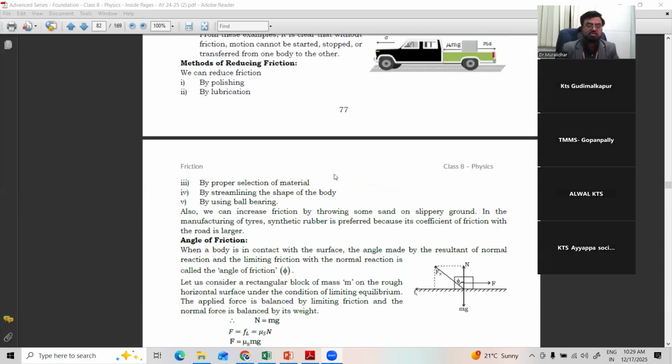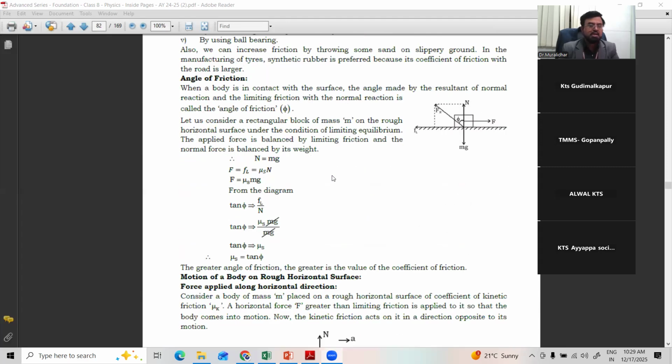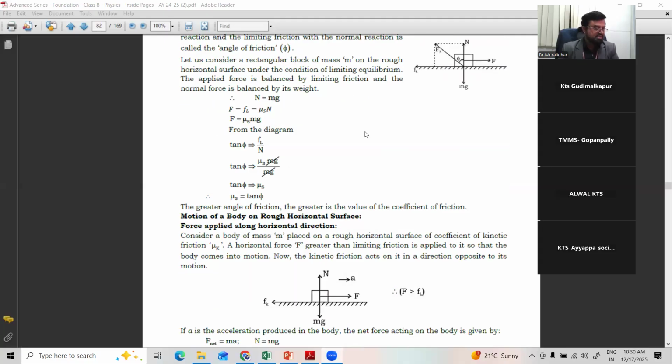Then we have seen the different methods of reducing friction as well as increasing friction, and the angle of friction. Angle of friction is very important. The greater the angle of friction, the greater the coefficient of friction value. So if the coefficient of friction is more, the body is having easier motion. So these are the points we discussed today.